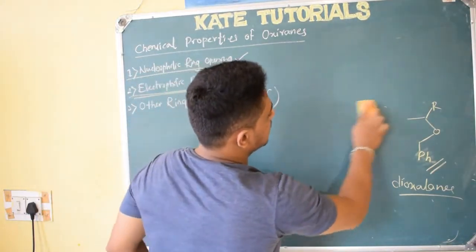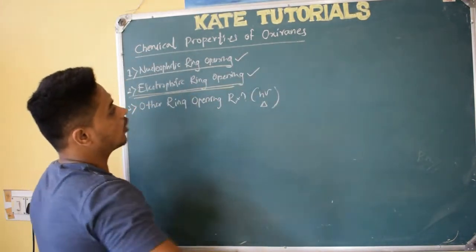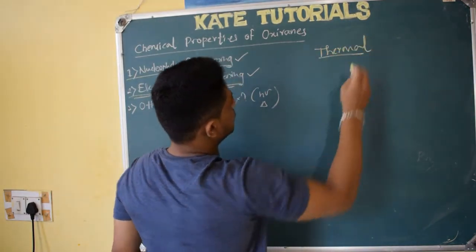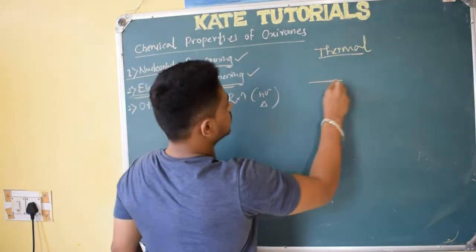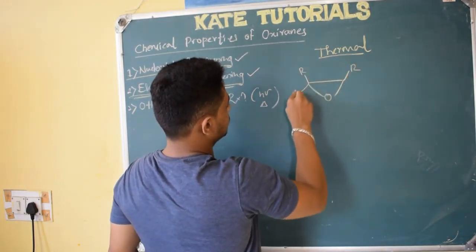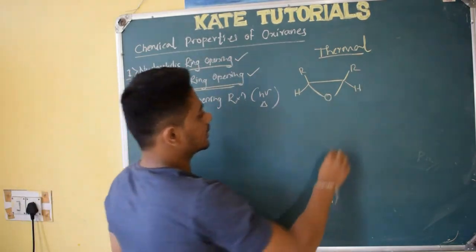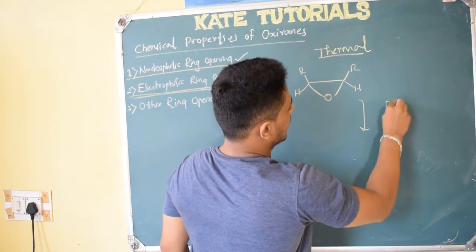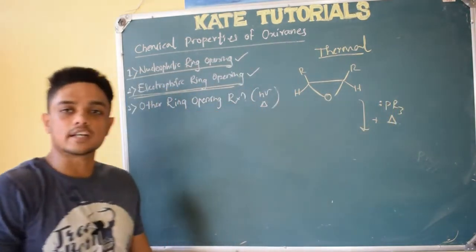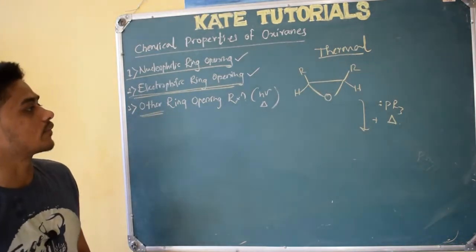Let us see the last reaction, that is the thermal reaction of these oxiranes. So in the thermal reaction, what we do, let us see that, right? So this is the thermal reaction. Here what I will do, I will add PR3 and I will heat it, right? Heating condition, thermal reaction. So it also comes in the miscellaneous ring opening reactions of this epoxide.